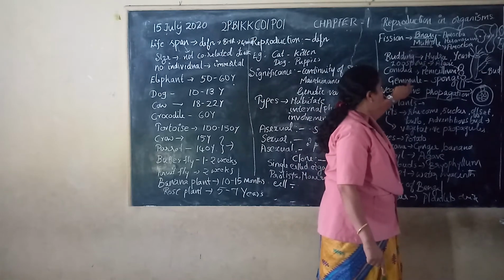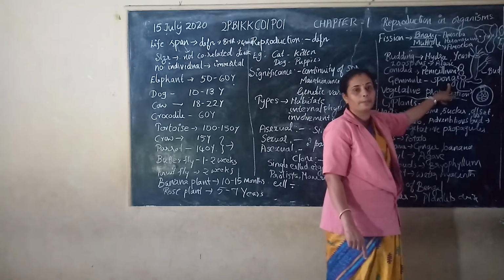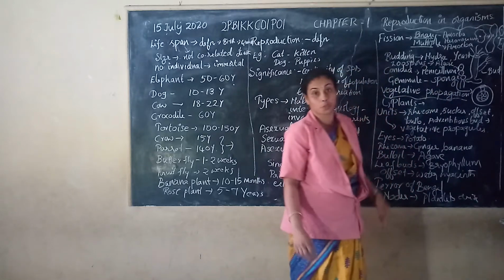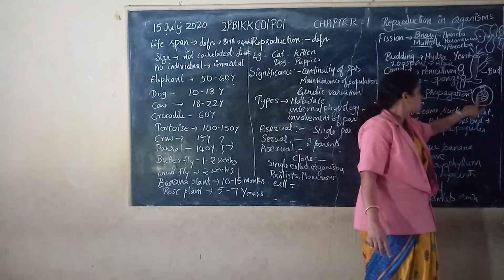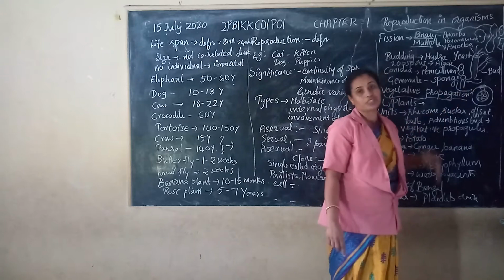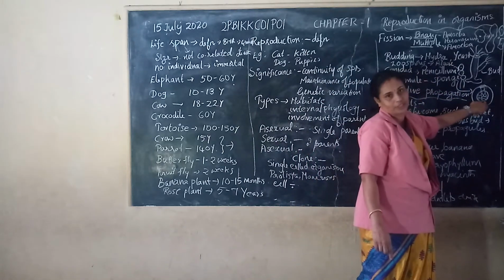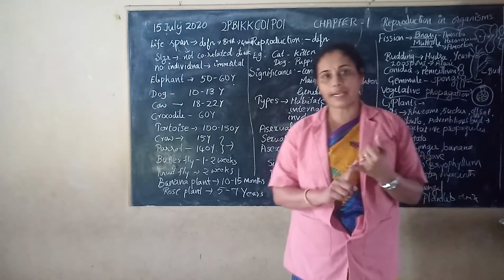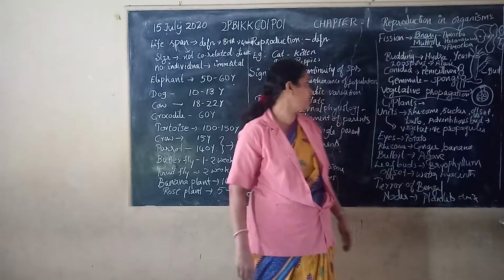Then gemmule formation in the case of sponges. Sponges belong to phylum Porifera. In the freshwater sponge Spongilla, gemmules are formed. Gemmules are endogenous, whereas budding is exogenous. That means the bud is formed outside the parent's body.